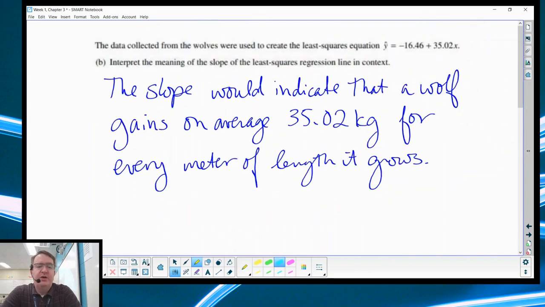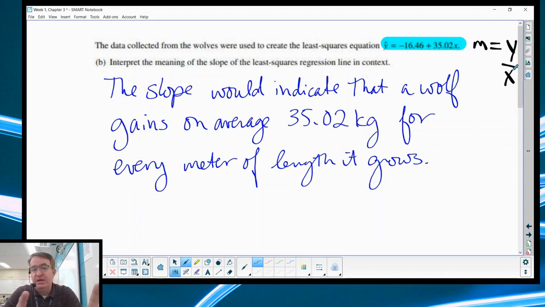In part 2, they go off and they say, okay, what happens if we give you this least squares regression line? So again, go back and make sure you know what x and y are. X is length, y is weight. And so the slope, which is right here, the 35.02. Now think back to algebra 1, okay? Remember, slope is just going to be y over x, right? So what is your y variable and what is your x variable label? The y variable is going to be kilograms. The x variable is going to be meters.